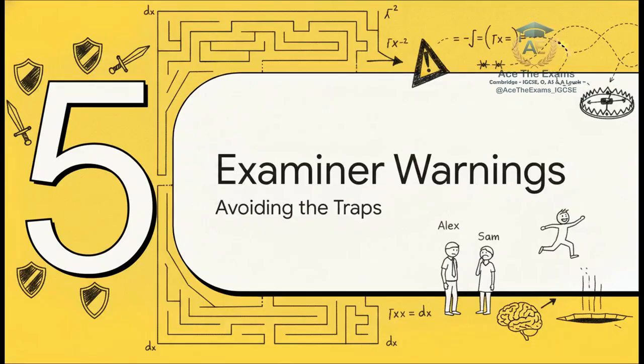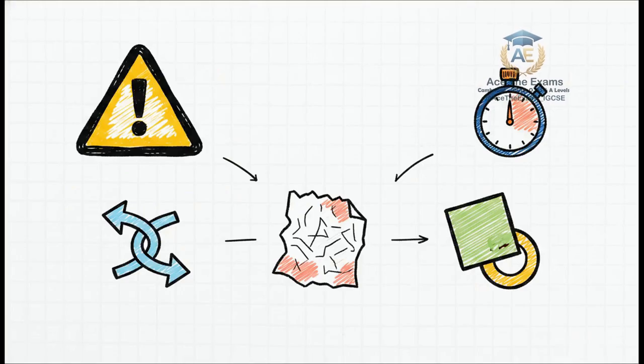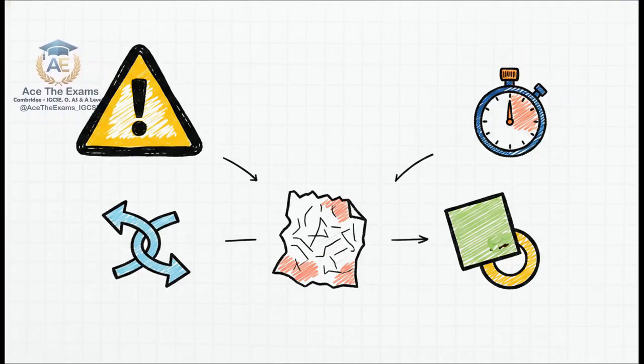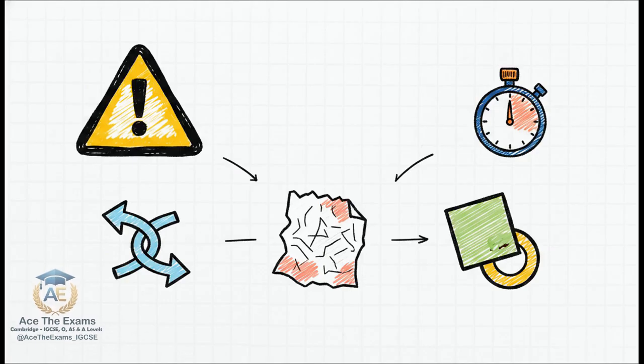Section 5, Top Examiner Warnings, Avoiding the Traps. Now, what's really interesting about this slide is the psychology behind the mistakes. We've scoured the principal examiner reports, specifically for 9709 Mathematics, to find the exact recurring traps that cost students their grades every single session. We're going to do a Find the Flaw challenge right now. The top 3 warnings are right here on the screen.